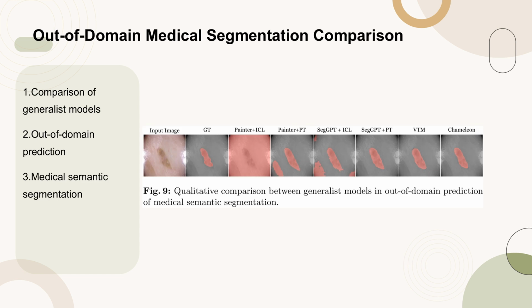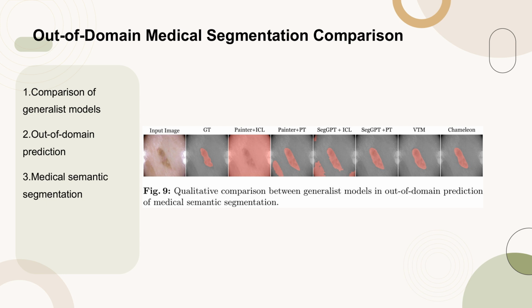Figure 9 presents a qualitative comparison between various generalist models and their ability to predict medical semantic segmentation tasks out of domain. This comparison highlights the adaptability and performance of different models when faced with a significant domain shift, such as transitioning from natural images to medical images.